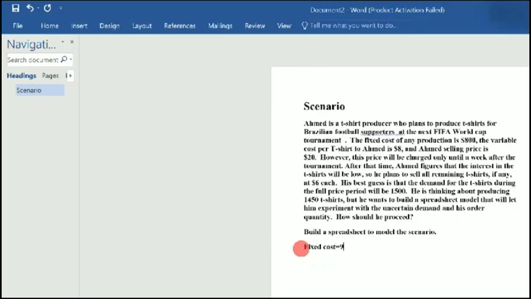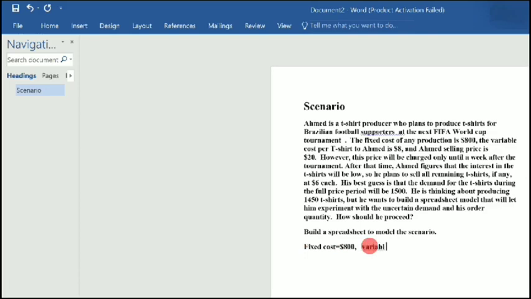Fixed cost equals $800. Then the second information given is variable cost.